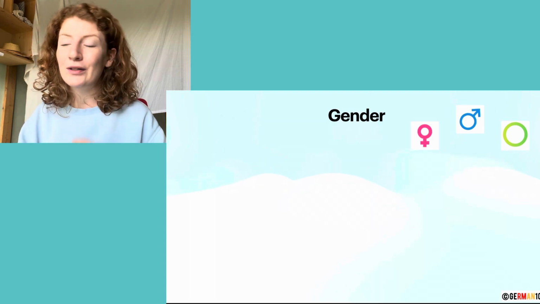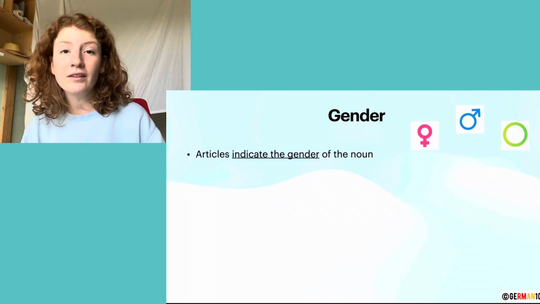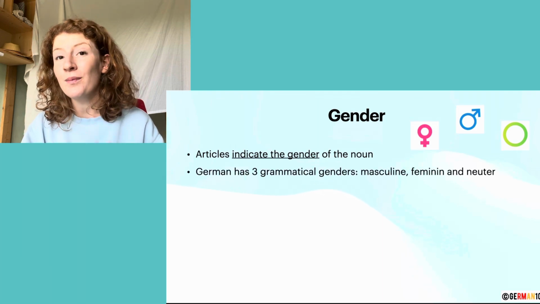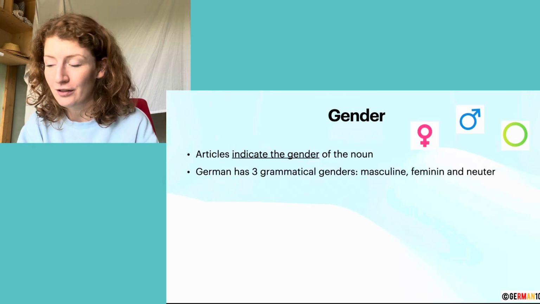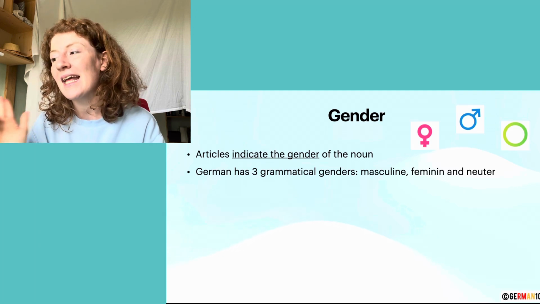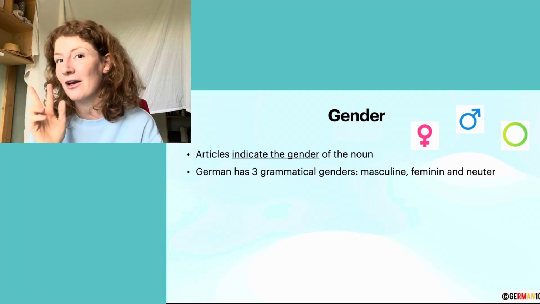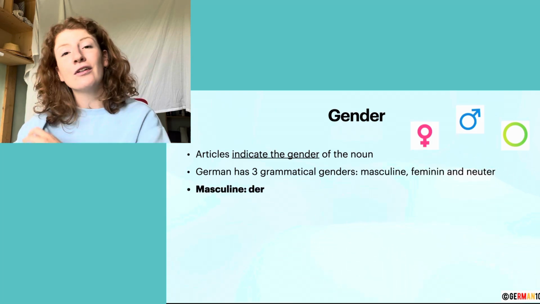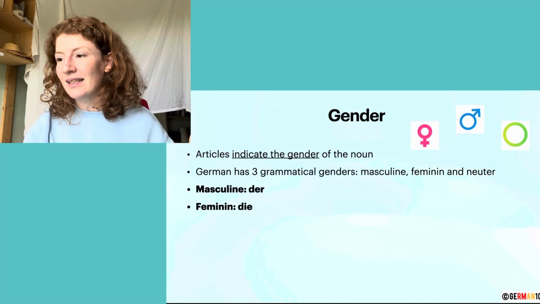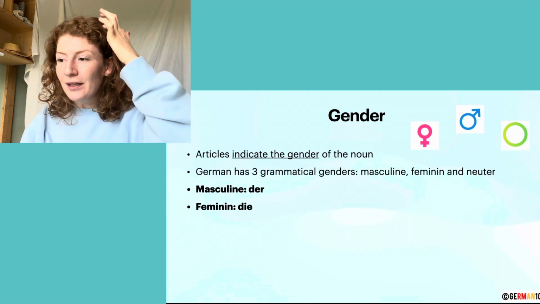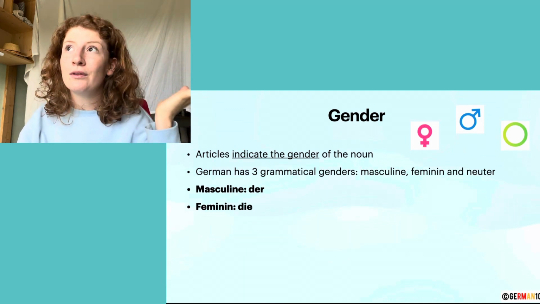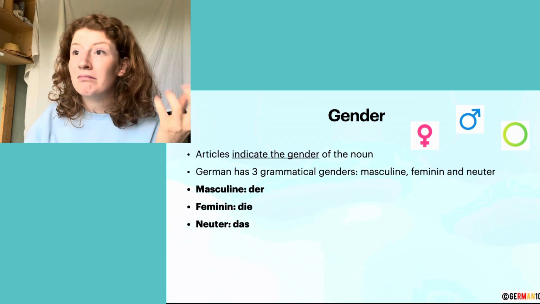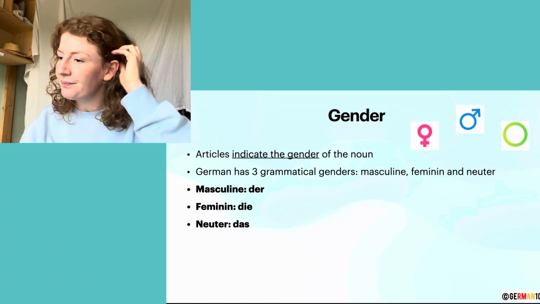Let's talk about gender. So, articles in German indicate the gender of the noun. And German has 3 grammatical genders: masculine, feminine, and neuter. So that means there are 3 grammatical genders in German. The masculine article in German is der. Like we already learned, der Mann. The feminine one is die. For example, die Frau, the woman. And the neuter one is das. For example, das Kind, the child.